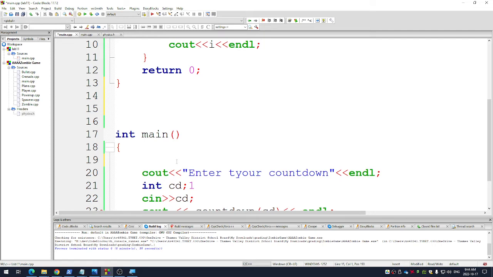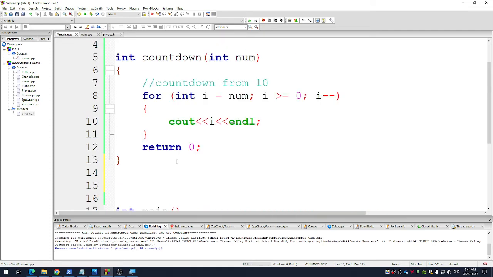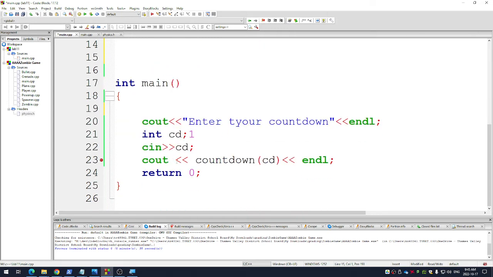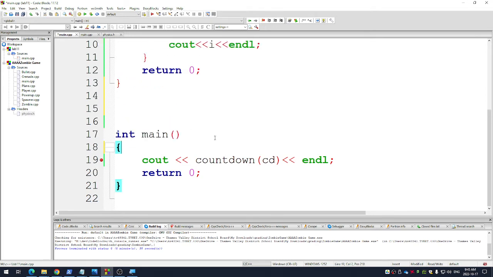Yeah? With the int main bit of the code that you're showing now, what is that int cd1? Oh, that's an error. I'll get out of there. It was like a little tick.